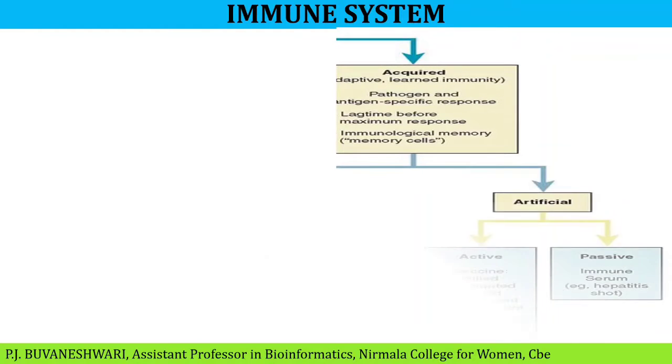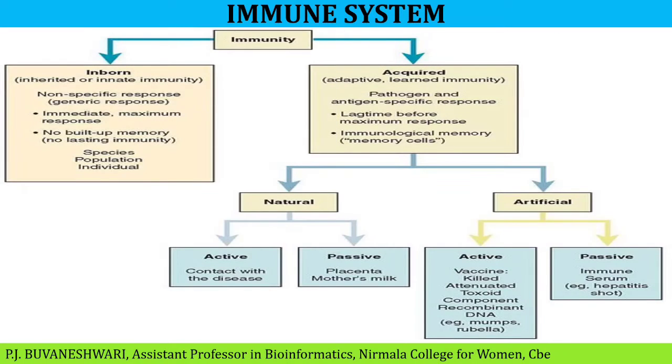Next, types of immunity. There are two types of immunity: innate, and adaptive or acquired immunity. Innate immunity is the type of immunity present in organisms by birth. It activates immediately when foreign substances attack. Next, acquired or adaptive immunity. This immunity is developed over our lifetime. It comes from vaccines. Adaptive or acquired immunity is divided into two types, natural and artificial.